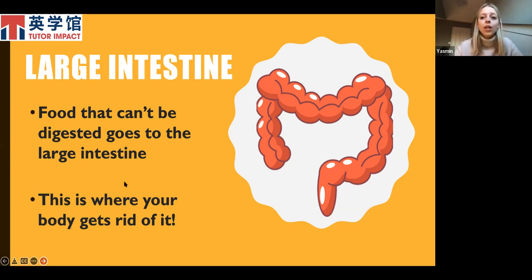So that's the final stage of the digestive system. As we said before, it goes from the mouth to the stomach, to the small intestine, to the large intestine. And anything that cannot be absorbed, we get rid of through the large intestine.